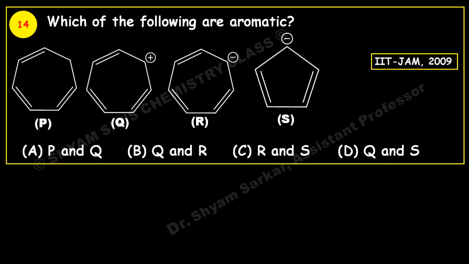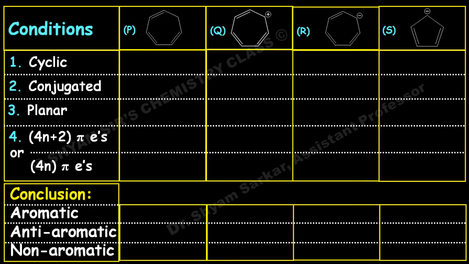So next question. If you see this question, it asks which of the following are aromatic. So you have to find out the aromatic species. Let us see one by one. The first one is cyclic but not conjugated, it has an sp3 carbon atom, so this cannot be planar. It obeys the 4n plus 2 pi electron rule where n equals 1, but this is non-aromatic in nature because of the non-planarity of this molecule.